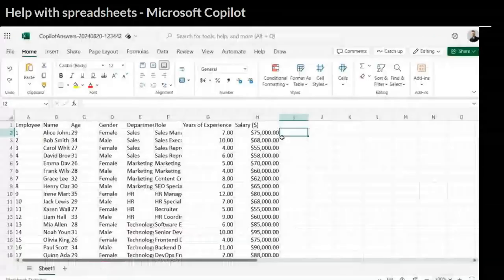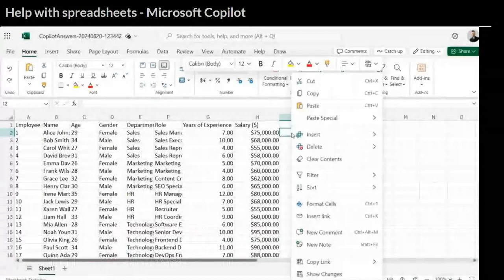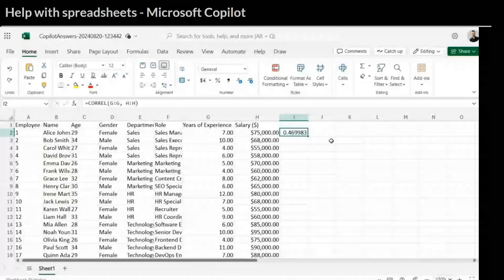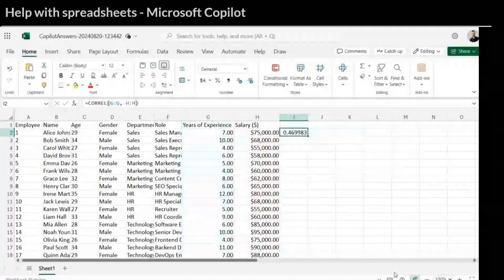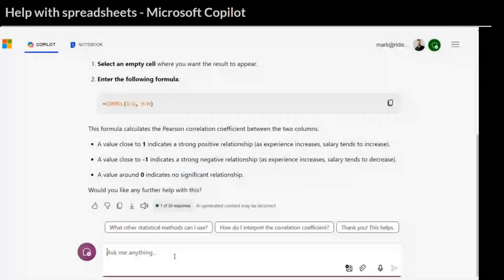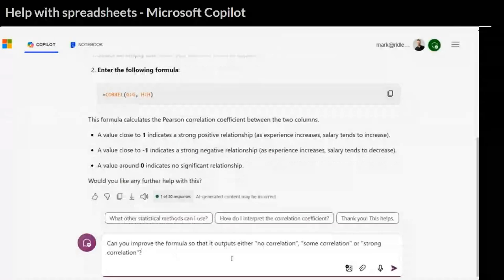I wanted to use Excel to show me if there is a correlation, in this case, between years of experience and salary. So I'm pasting the formula that ChatGPT just wrote in here. You can see that it equals CORREL, GGHH. So it's helped me write a formula for Excel. But that's a pretty simple example. Let me show you how it can actually write something a little bit more complex.